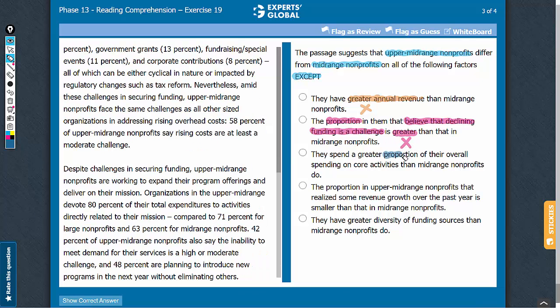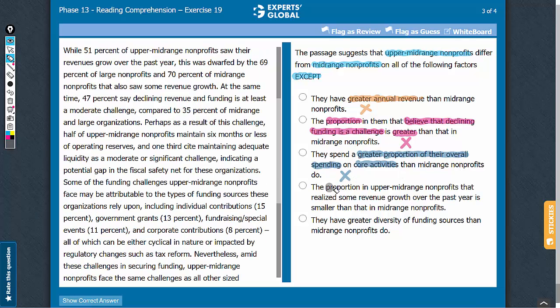Answer choice C, proportion of overall spending on core activities. The third paragraph mentions that for upper mid-range nonprofits, this proportion is 80%, whereas for mid-range nonprofits, this proportion is 63%. So it is correct to state that the upper mid-range nonprofits spend a greater proportion of their overall spending on core activities than mid-range nonprofits do. So this answer choice can be eliminated.